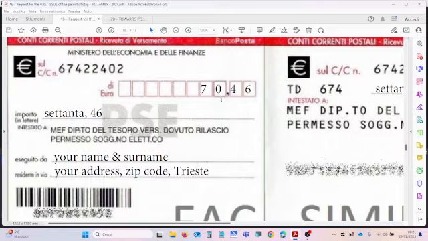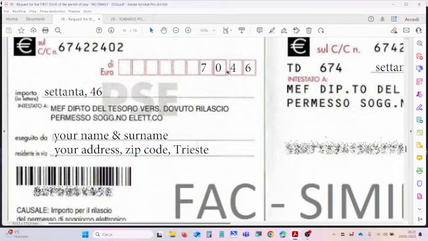So in the first line you have to enter the amount of the payment for the request of the permit to stay. If you request a 1 year permit to stay, you have to pay 70 euros and 46. If you are asking for a shorter permit to stay, up to 90 days, you can pay 30 euros point 46. Again, in the second line, you have to repeat in letters the same amount, so 70 in Italiano, 70.46.